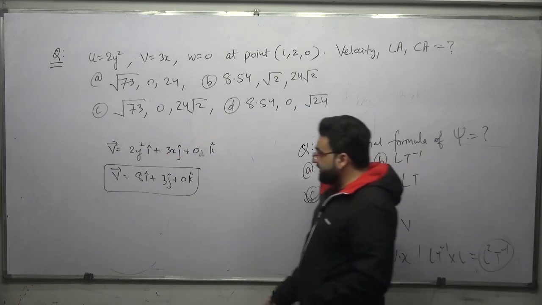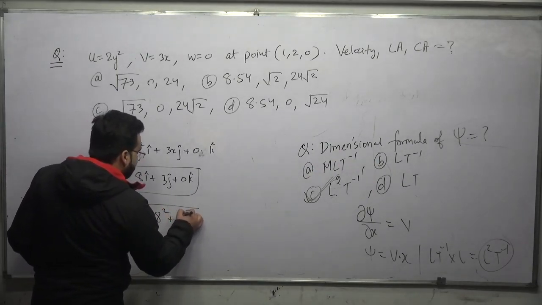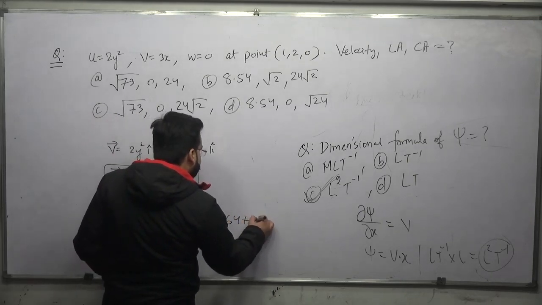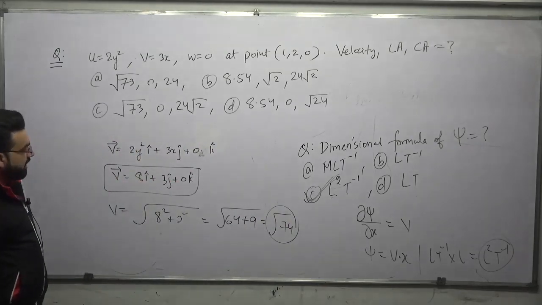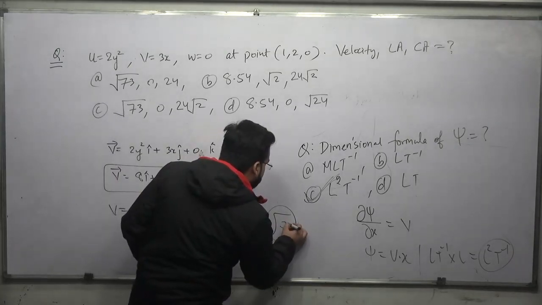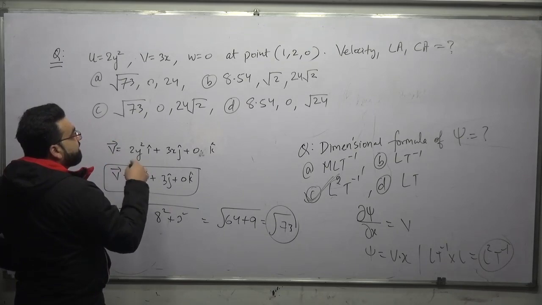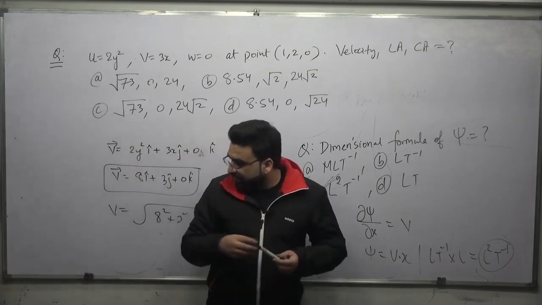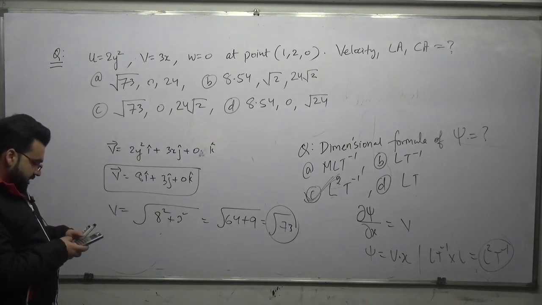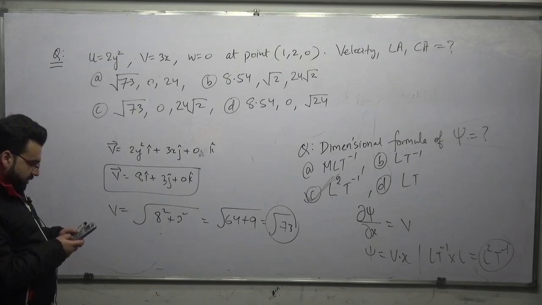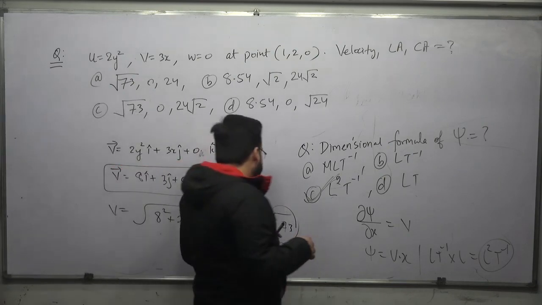Now we have to find the velocity. The magnitude of velocity will be equal to under root of 8 square plus 3 square. 8 square is 64 plus 9, that is 73. Under root of 73 will be the velocity. So this is the correct answer, because 8.54 squared will also be 73, I guess. Under root of 73 will be equal to 8.54. Yes, that can also be the correct answer.